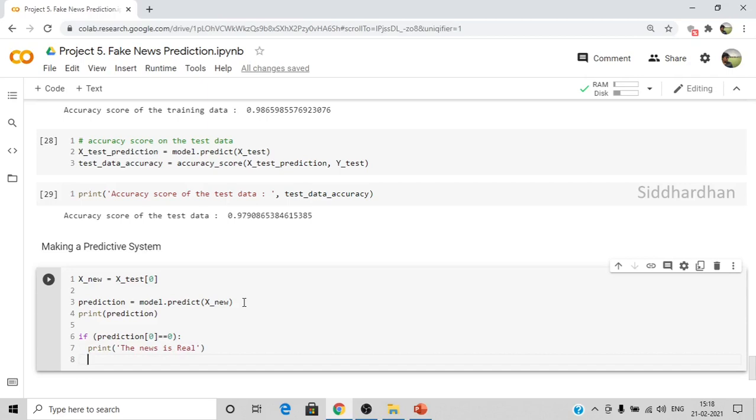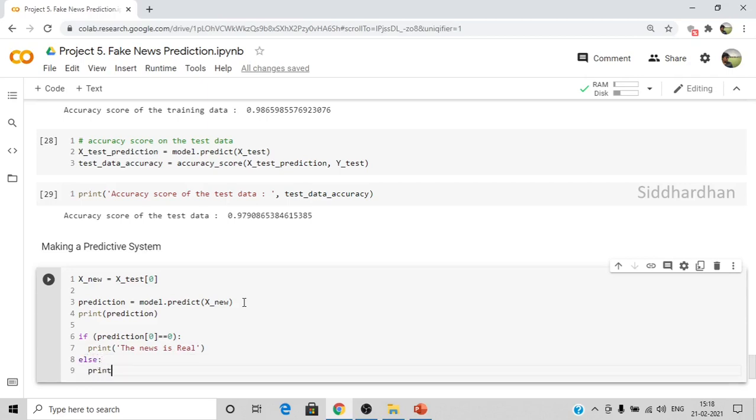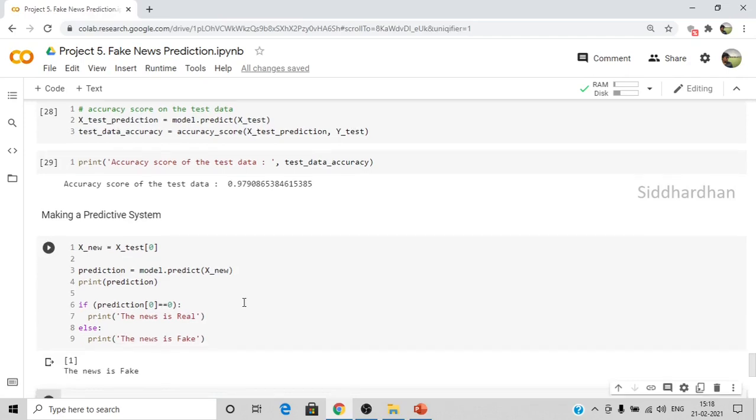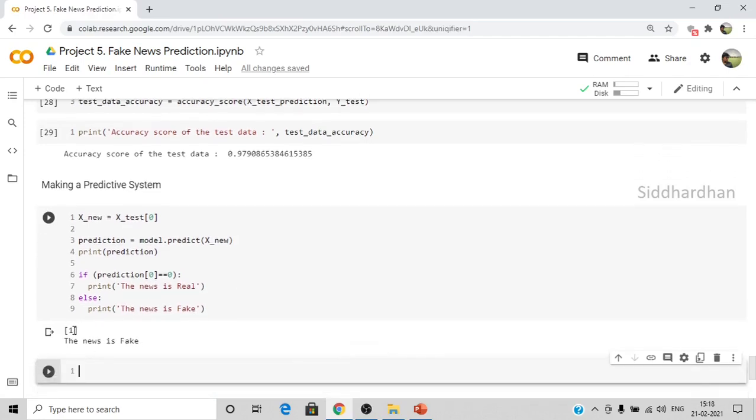Else means, if the value is 1, we need to print that the news is fake. So the news is fake. Okay, so let's run this. As you can see here, it has returned a label of 1 and we have seen that the news is fake.